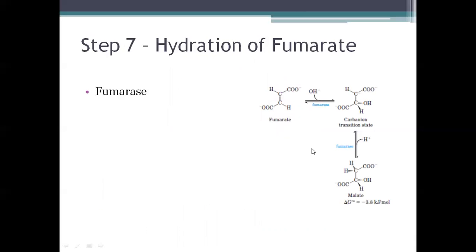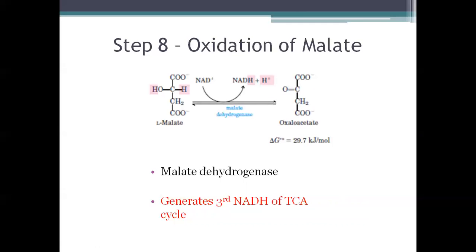Step number 7, it is a reversible reaction in which fumarate is converted to malate with the help of the enzyme fumarase. Next, we have oxidation of malate to oxaloacetate. So this is the final reaction of the TCA cycle, and the cycle begins again. This is catalyzed by the enzyme malate dehydrogenase.